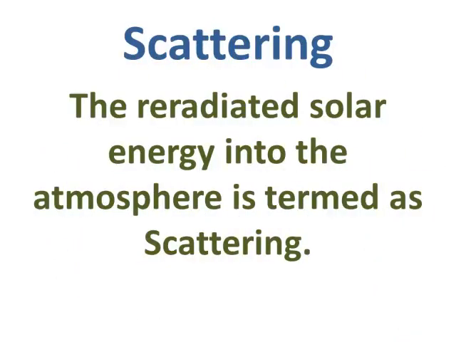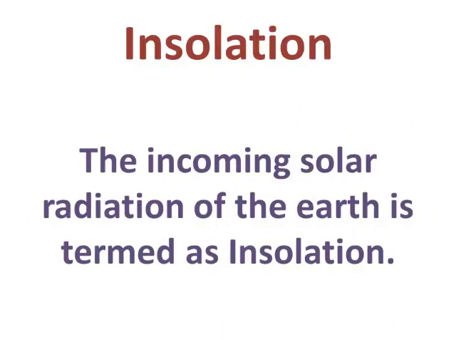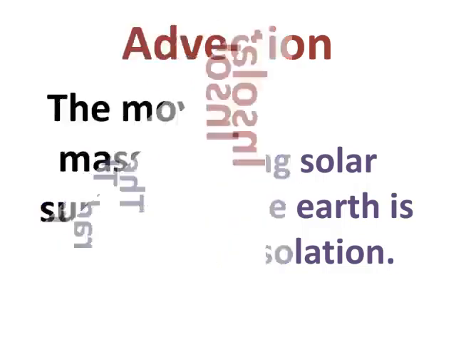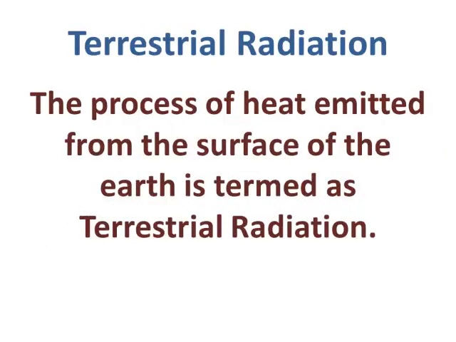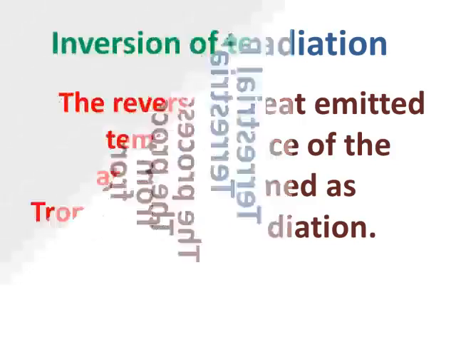Scattering. The re-radiated solar energy into the atmosphere is termed as scattering. Insolation. The incoming solar radiation of the Earth is termed as insolation. Advection. The movement of air mass parallel to the surface of the Earth is termed as advection. Terrestrial radiation. The process of heat emitted from the surface of the Earth is termed as terrestrial radiation.